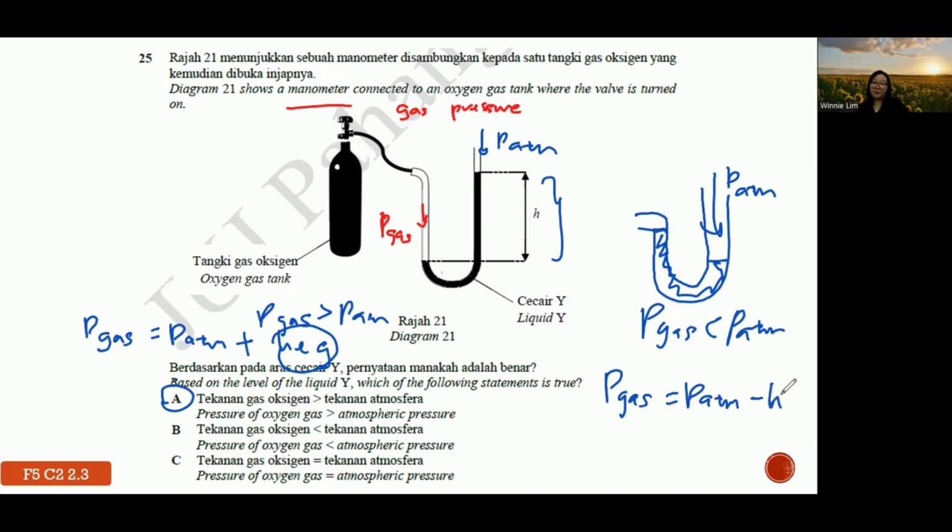Sometimes they give you the length, so you straight away use the idea, like atmospheric pressure really fixed at 76 cm mercury. So let's say they give you here is 10 cm mercury as the liquid, so you minus 10 here and you plus 10 here. At least you also know how to do the calculation, because in this topic they particularly want you all to calculate.